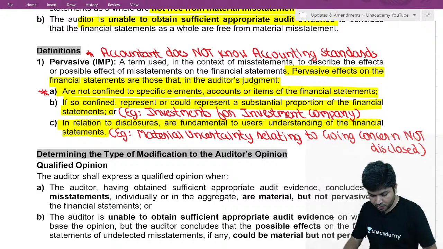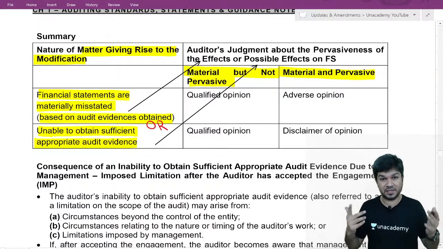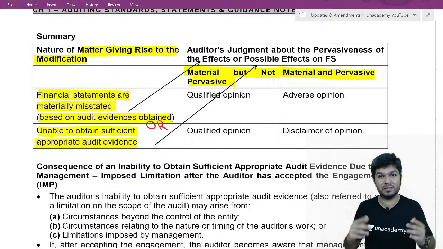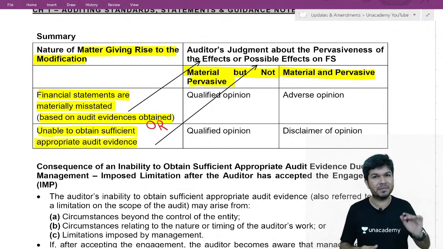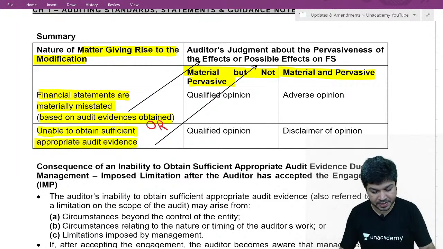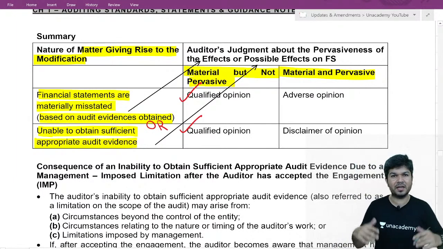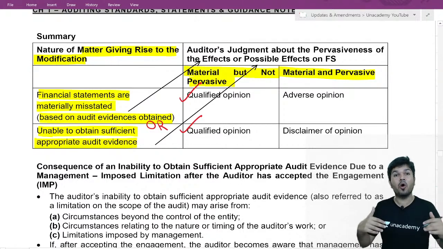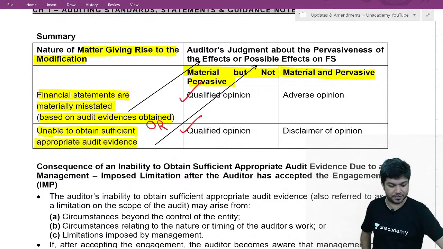Okay, so going back. If you have checked it, the word is effect. If you are unable to check, the word is possible effect. If the effect or possible effect is material but not pervasive, we give a qualified report. Checked or not checked, if the effect or possible effect is material but not pervasive.